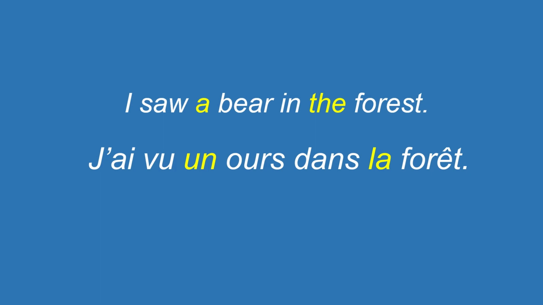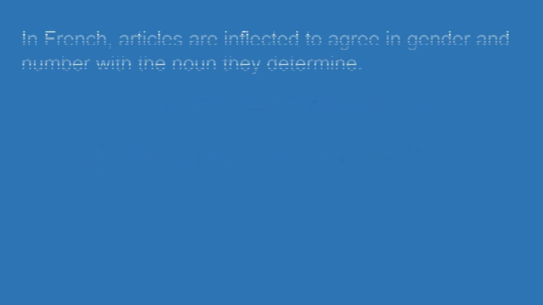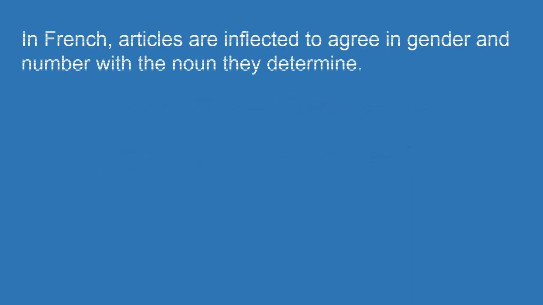The following is the equivalent sentence in French. J'ai vu un ours dans la forêt. We used two articles here, un, which is indefinite, and la, which is definite. We can already see some similarities between French and English. However, we cannot draw a one-to-one relationship between French and English articles.